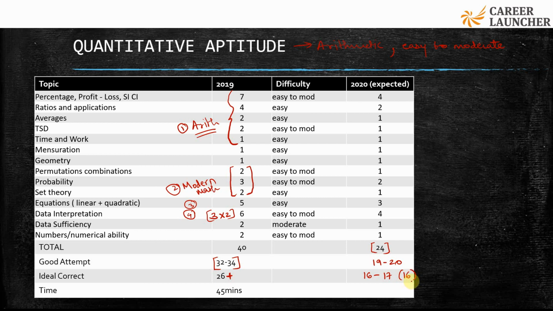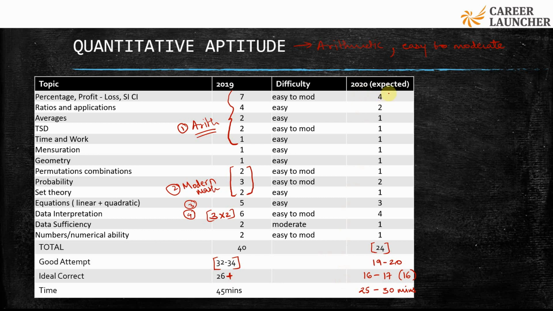Okay, and how much time? Since it's not so easy, it has easy to moderate questions, I would suggest around 24 to 25 minutes in this section as well. Sometimes it could go to 30 minutes, so I would say 25 to 30 minutes for the quant section. Then moving on to the next section.